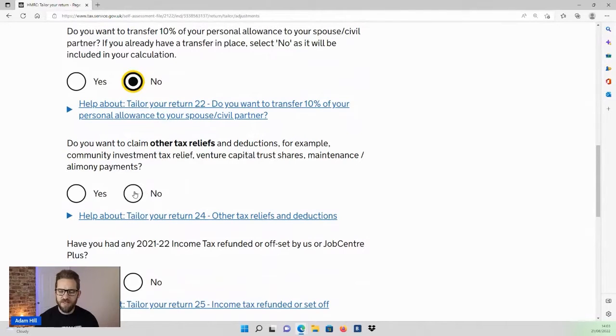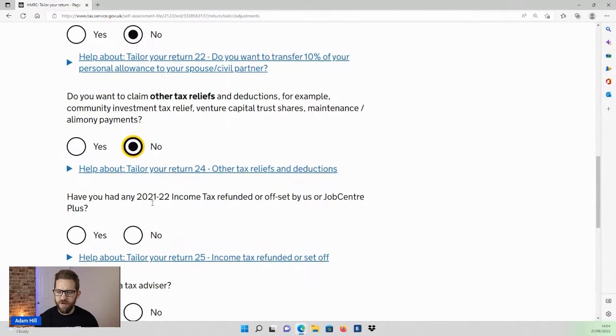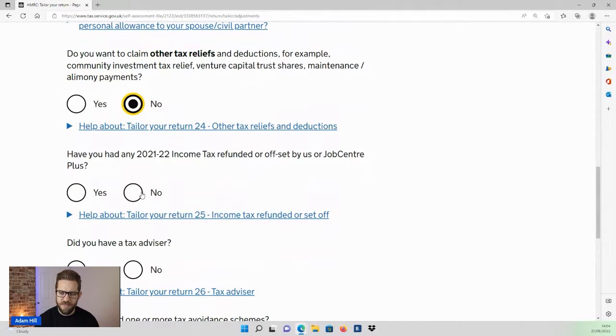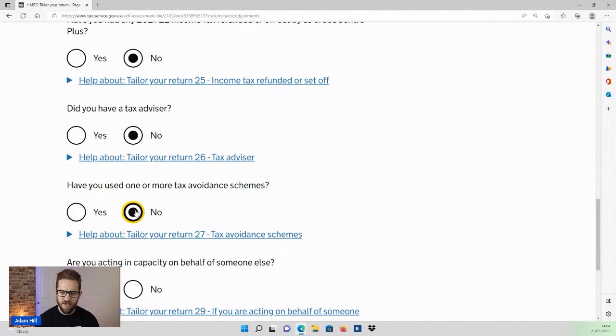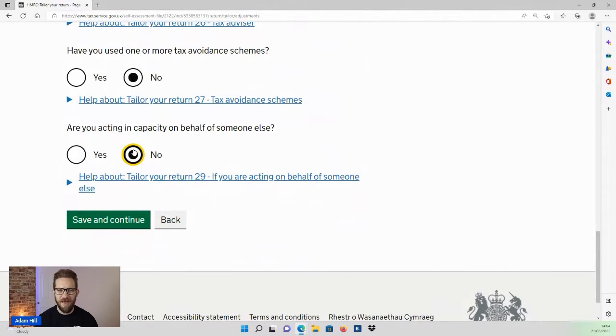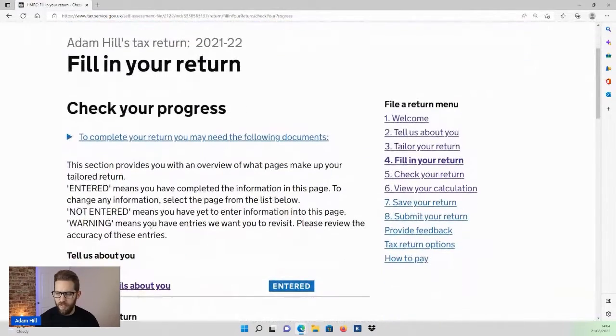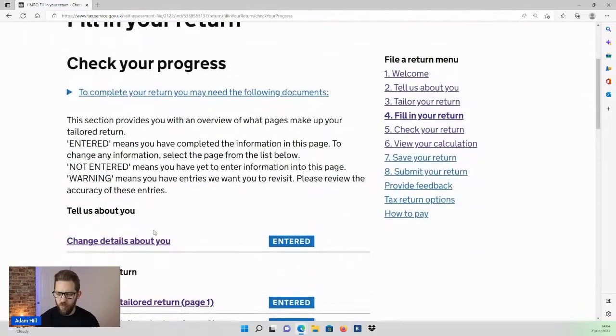Do you want to claim other tax reliefs? Again, we're using a very basic example here. So we're going to say no to all these additional questions about tax advisors, avoidance schemes, and acting on behalf of other people. This is just a very quick guide to limited company director shareholders only.